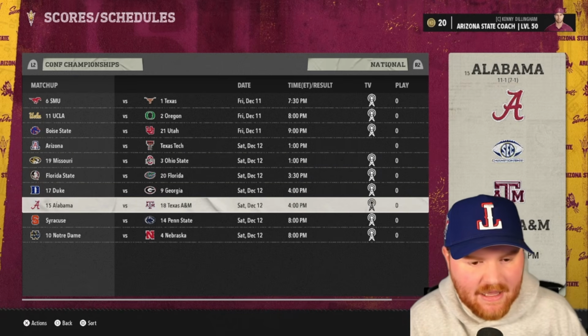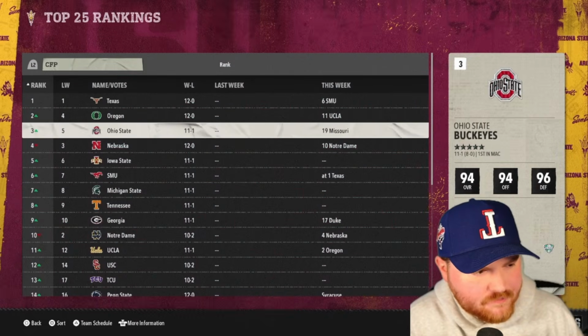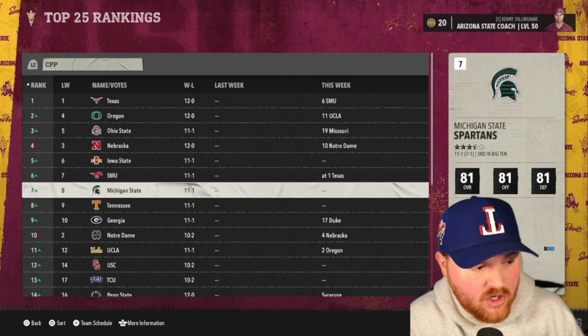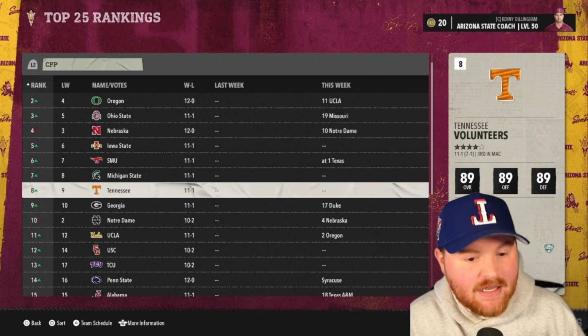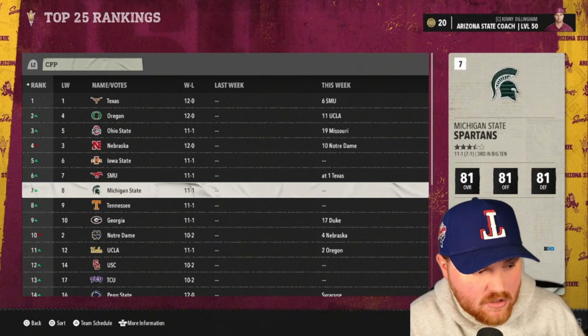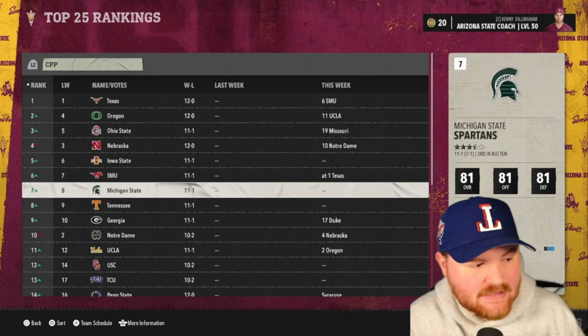It's just between the MAC and the SEC. What's the top 12 look like? The top 12 is, what are we missing here? We didn't see Iowa State in there. They're back in, number 5 in the country. Very good. Michigan State did end up making it in. Tennessee will end up making it in. The MAC will get 2 teams regardless. They won't get 3, but Missouri could give the SEC a spot in there.